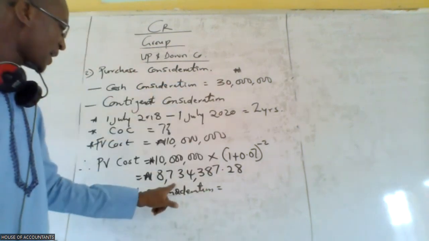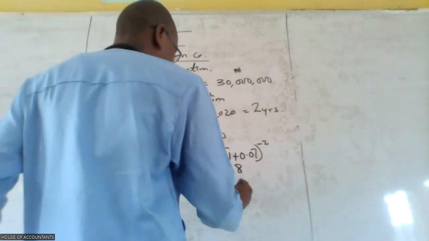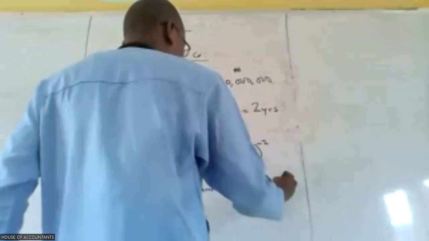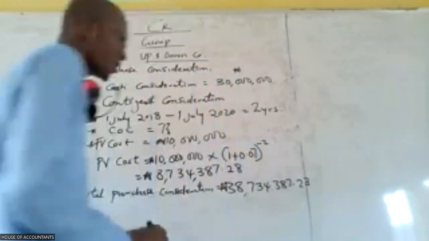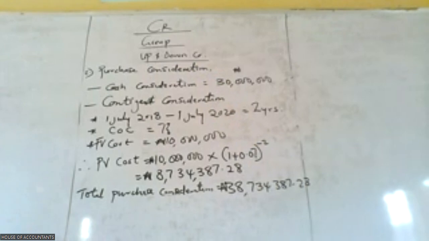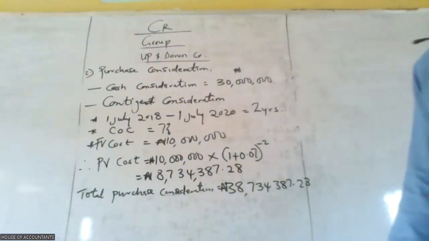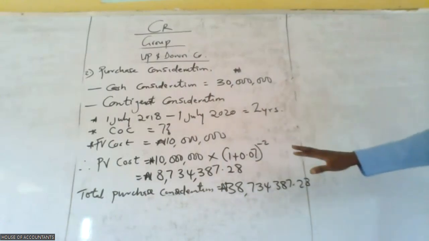So 30 plus 8, that should be giving us 38 something. 38,734,387.2. Any question online? Are we good to go? I believe there's no question. It's very clear. So what we have done now is that we have been able to get our purchase consideration.